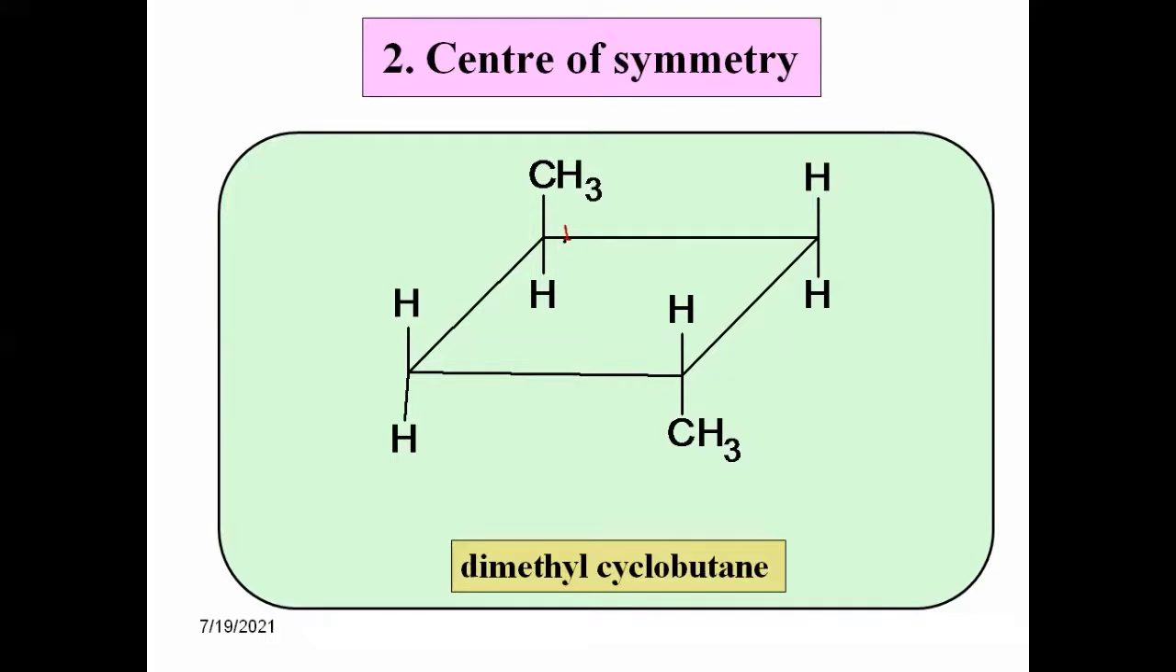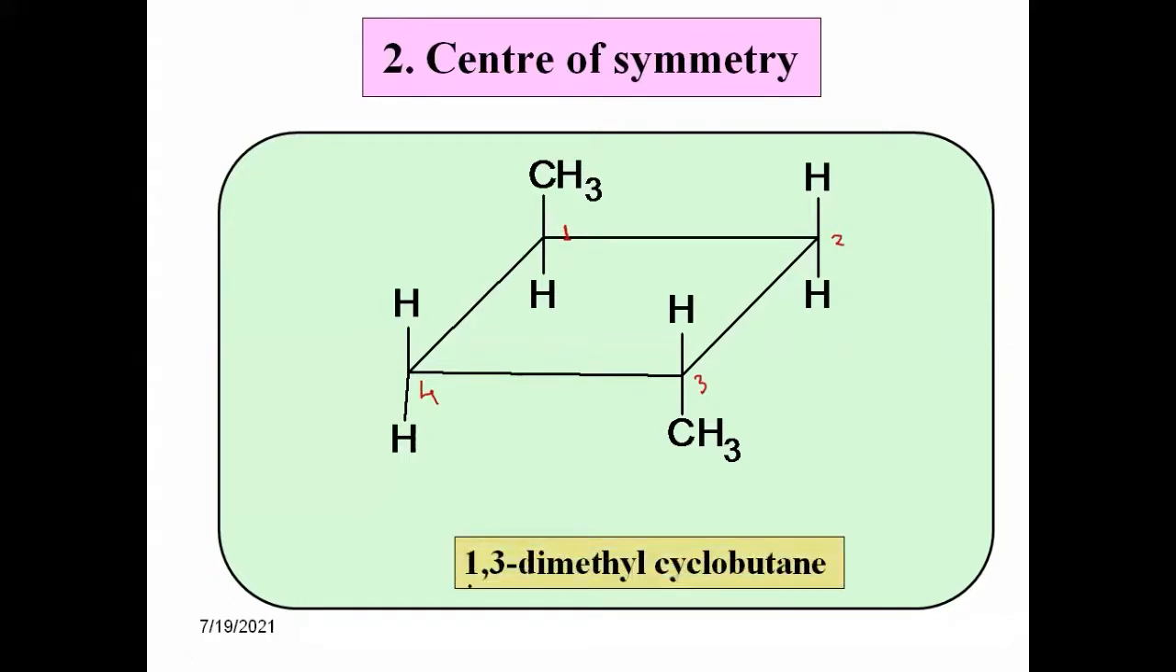Now, what are the positions of those carbons? Suppose this is numbered as 1, then it will be 2, then it will be 3. Okay, and this last one is the 4. The methyl groups are present on carbon atoms number 1 and 3. Therefore, that compound should be 1,3-dimethyl cyclobutane. या compoundचं नाव असेल 1,3-dimethyl cyclobutane.